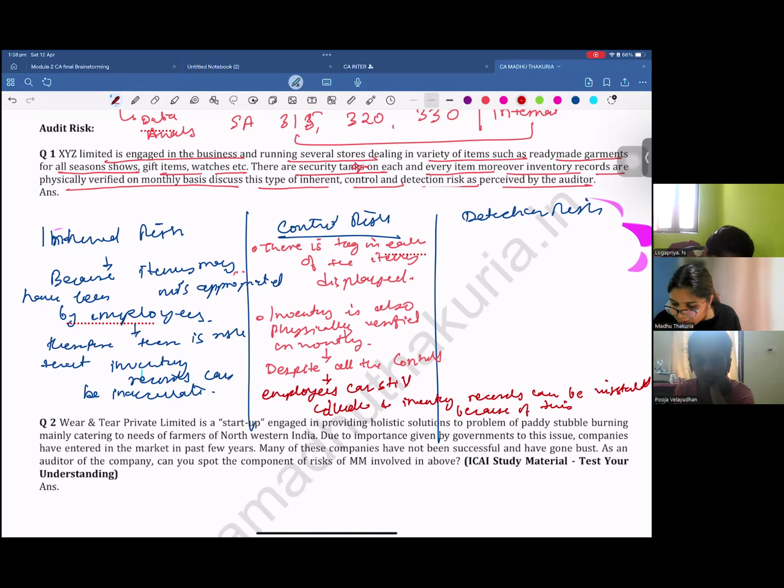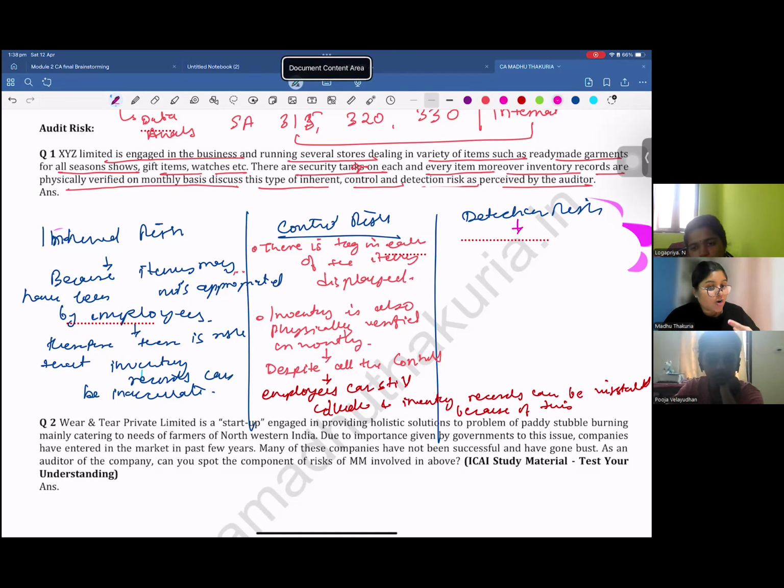Now, what will be the detection risk over there? Detection risk can be because of a wrong audit procedure or because of the sampling, right?